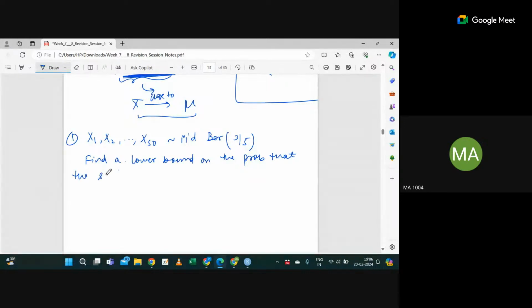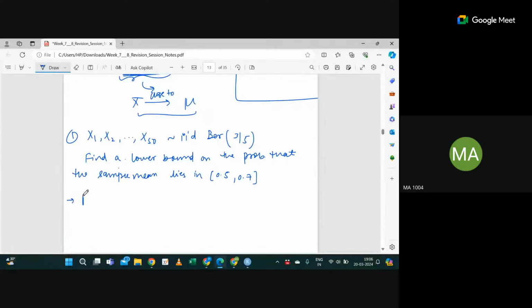I will solve this, and after that I will give you one so that you can get an idea how to solve. So the question is asking for the probability that the sample mean will lie between 0.5 and 0.7, right? Yes or no?